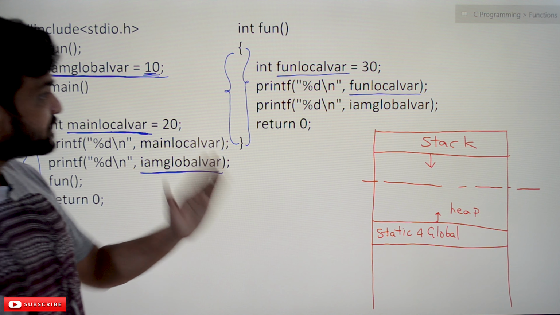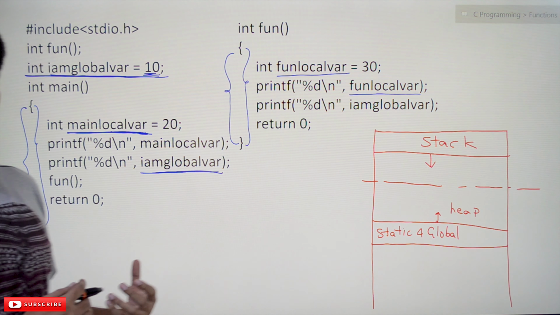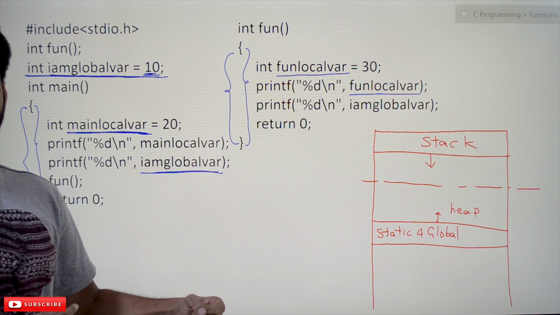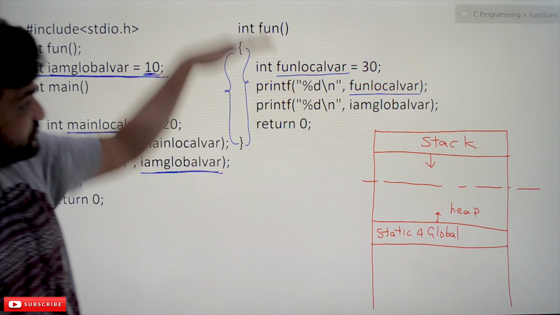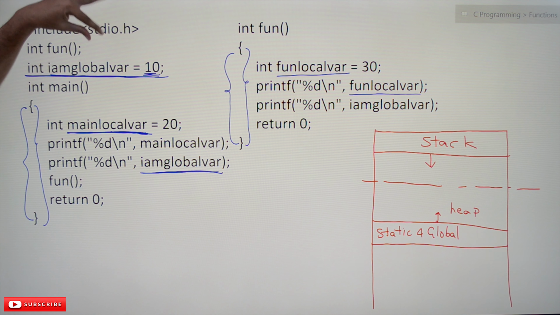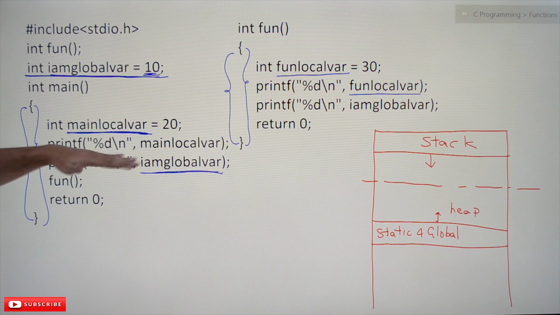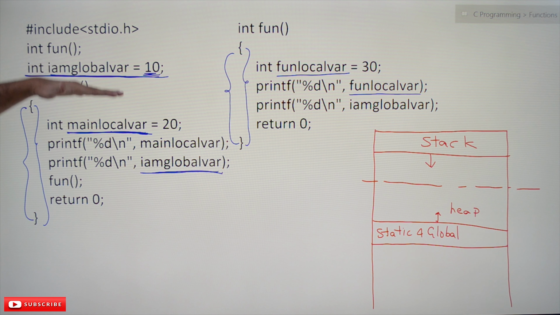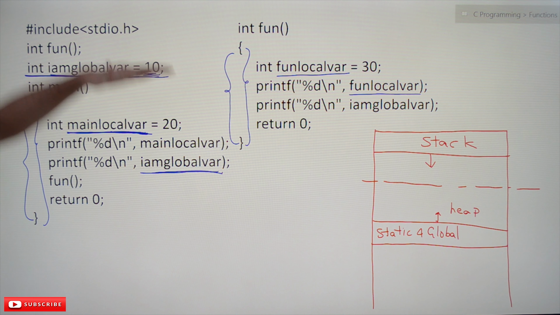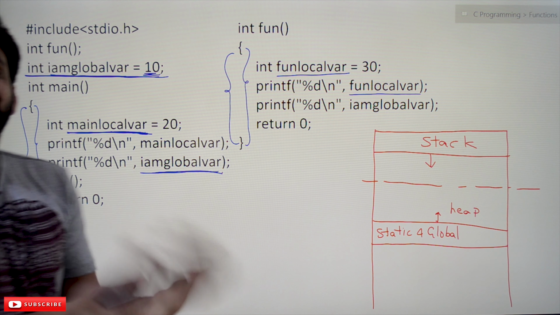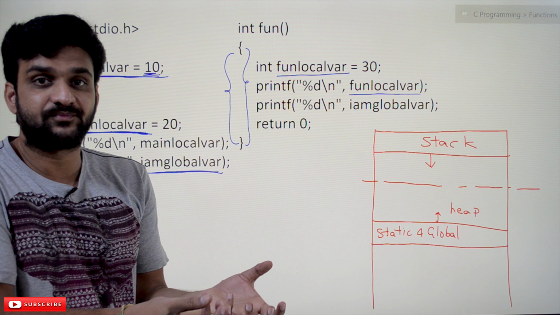And before that, why have we said that this is a local variable and this is a global variable? The scope of this variable is this, and the scope of this variable is file. This variable has file scope. Global variables have file scope, meaning from this declaration, at any part of this file, we can access that variable. Are you able to understand this point? This point is very important to understand.